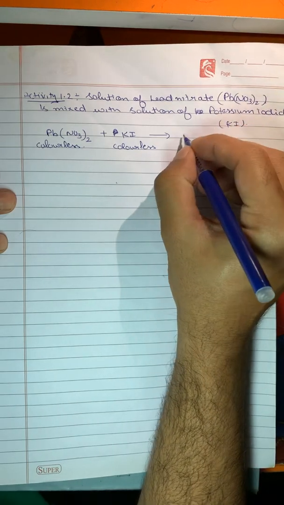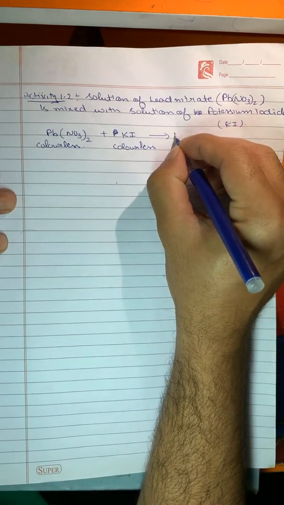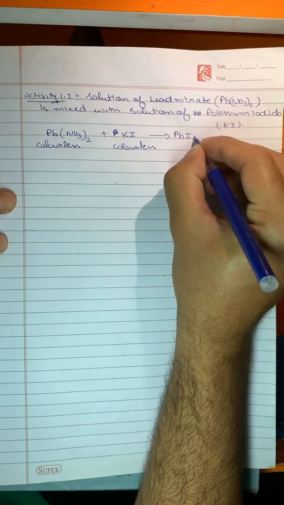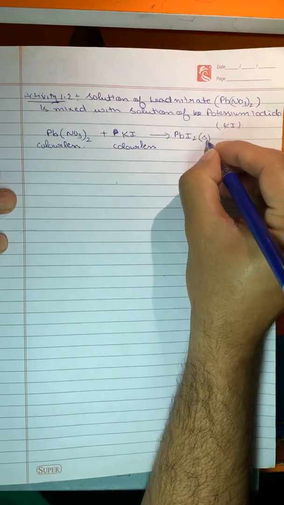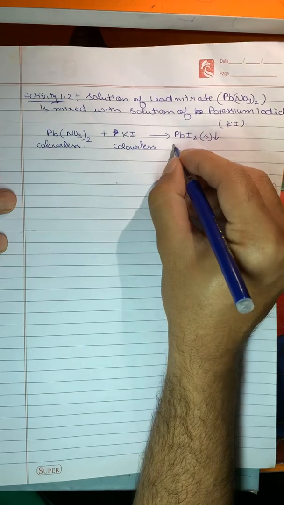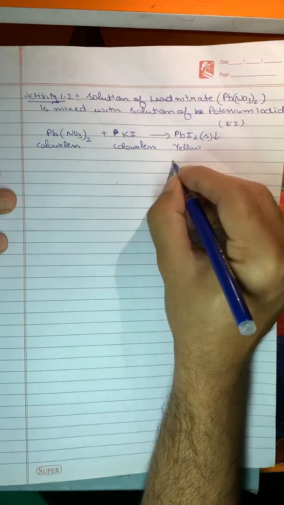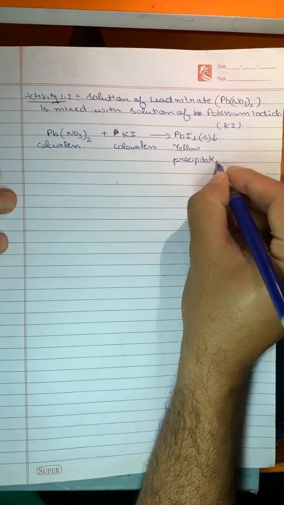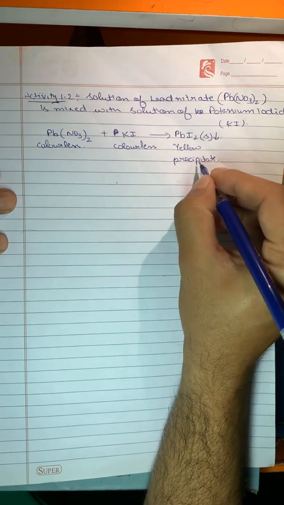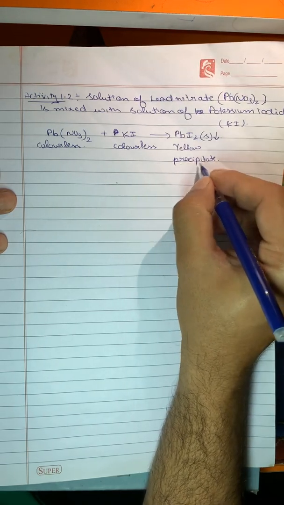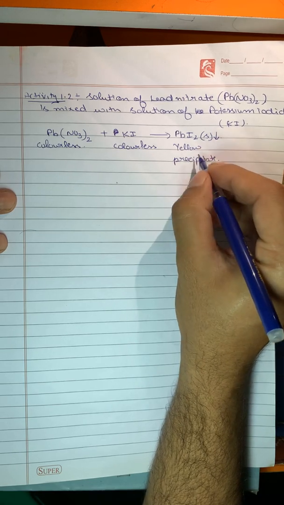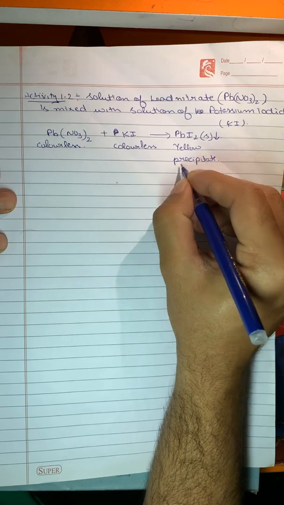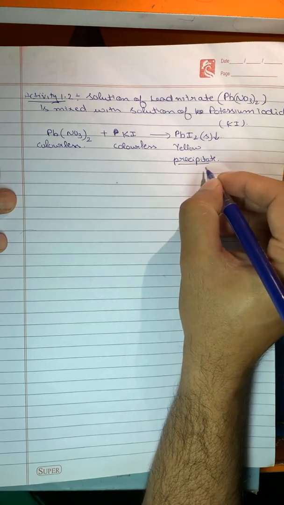This is because of a precipitate, lead iodide, PbI2, which acts as a yellow precipitate. So what is a precipitate? That will come later also, but for now you can understand that a precipitate is any insoluble substance formed as one of the products, which does not dissolve.